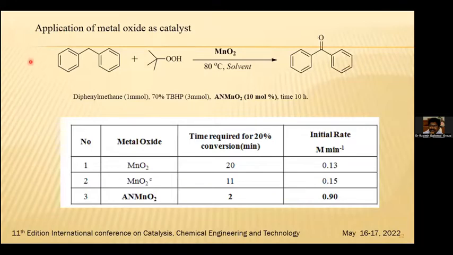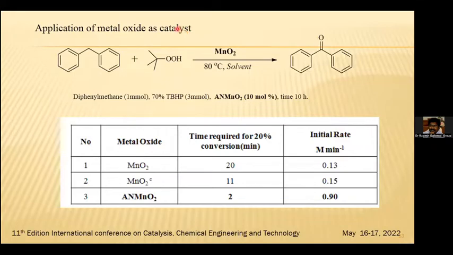This is an application of the metal oxide as a catalyst. We have diphenyl methane reacting with tertiary butyl hydrogen peroxide, with MnO2 as a catalyst. The MnO2 catalyst has been prepared by calcination of manganese nitrate and also by the reduction of potassium permanganate.